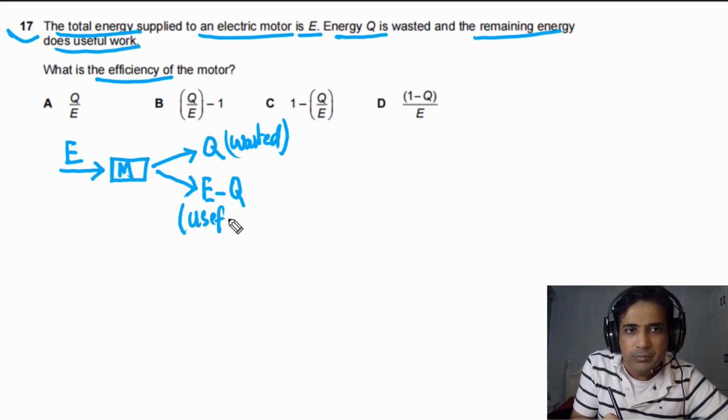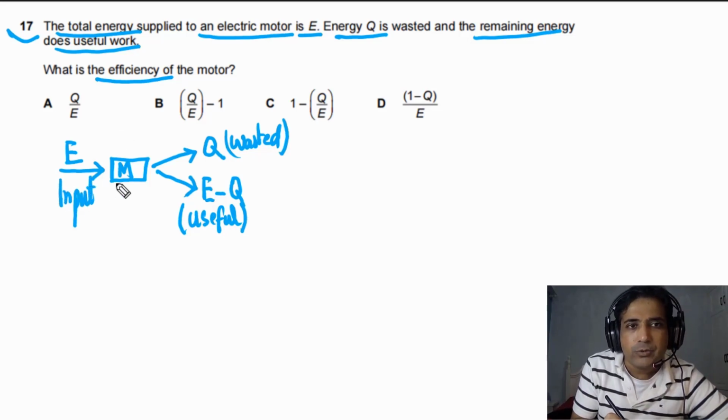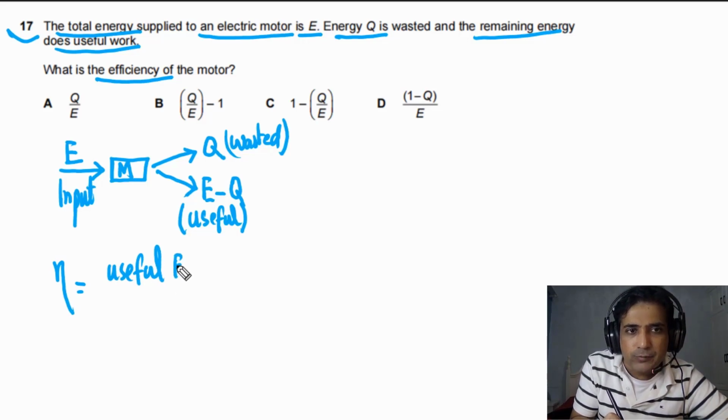We need to calculate efficiency. Efficiency is equal to useful energy output divided by total input energy.